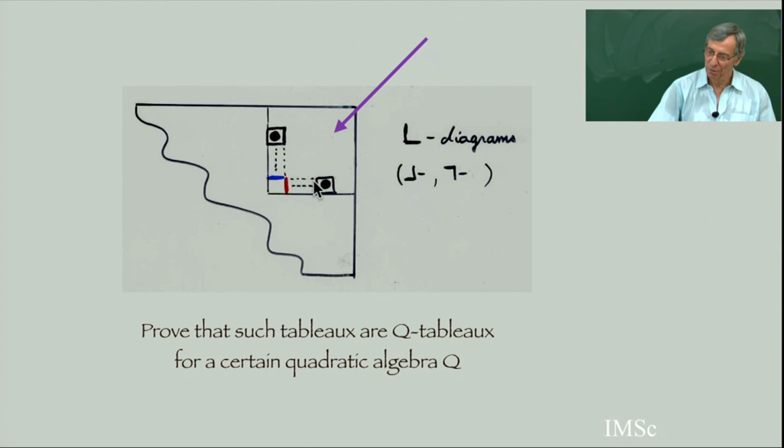So it's possible to find it. You have to read this picture, you see, and when you meet a point, your edges going down will remember, oh, I met a black point. So you will remember this when you go down. When you meet this, then the vertical edges will remember that. And when the two edges meet, each edge will tell the other, oh yes, we already met a black point. So I am giving the solution of the exercise. You can feel that it's a Q tableau of a certain quadratic algebra.